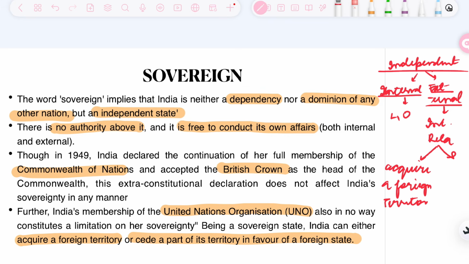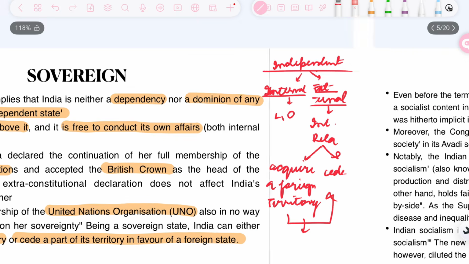And it can also cede, for example, giving certain villages to Bangladesh. So this is basically part of the sovereignty. India is independent in doing either of the cases. That's the whole concept of sovereignty as mentioned in the preamble.